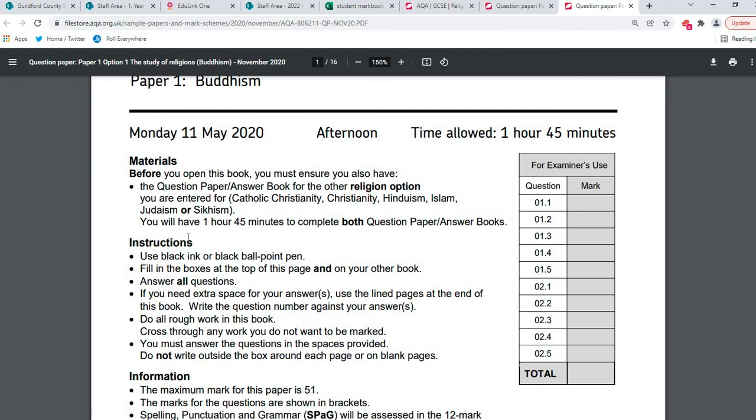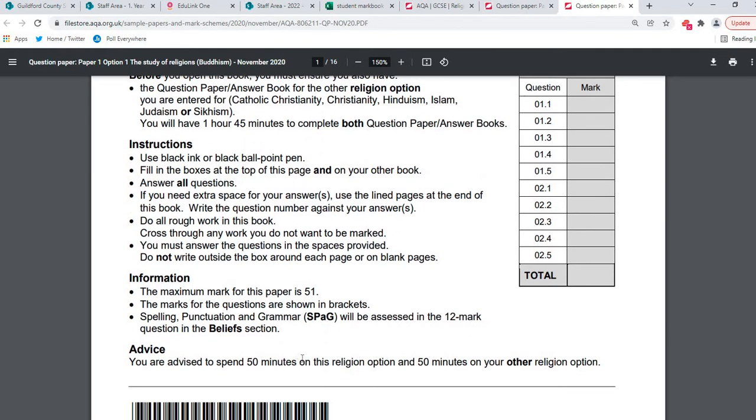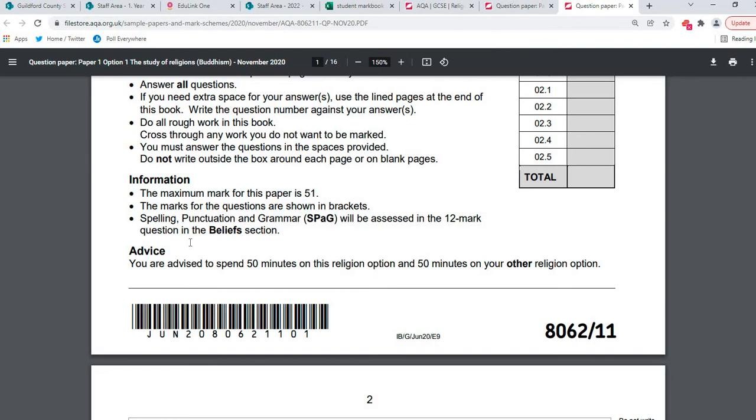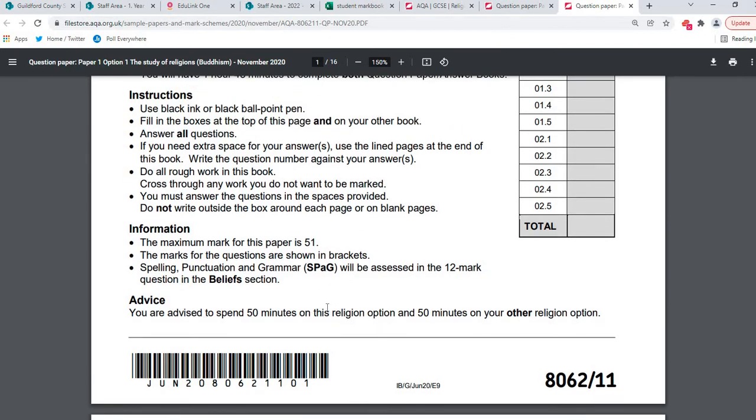So in the Buddhism paper, it talks about the SPAG marks as well. SPAG marks are assessed on the 12 marker questions in the beliefs section only, which means that you need to pay special attention to spelling in your 12 marker. Okay. It also says here you're advised to spend 50 minutes on the religion option, which is Buddhism, and 50 minutes on Christianity. So 24 times 2 is 48. That's a mark a minute plus a couple of minutes just to check over your paper.